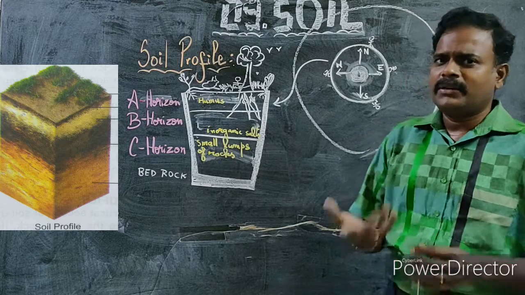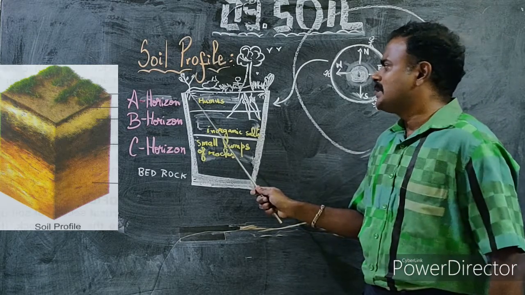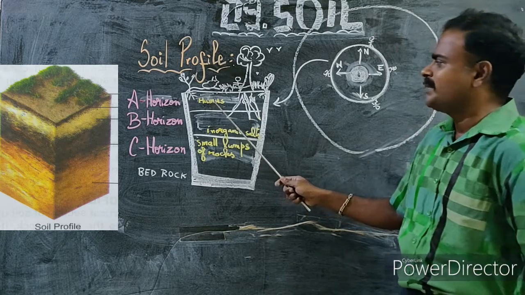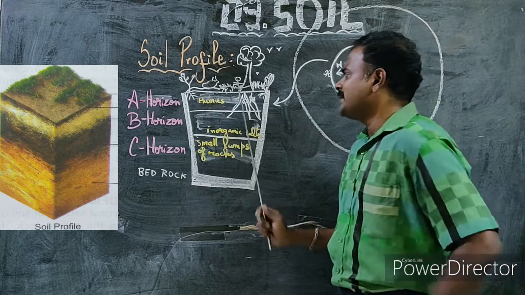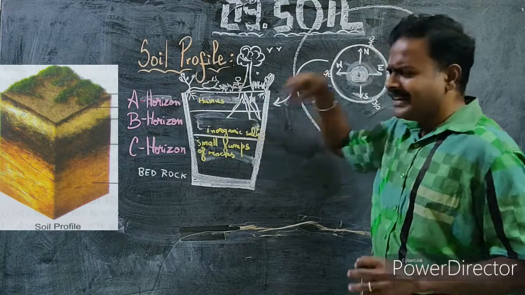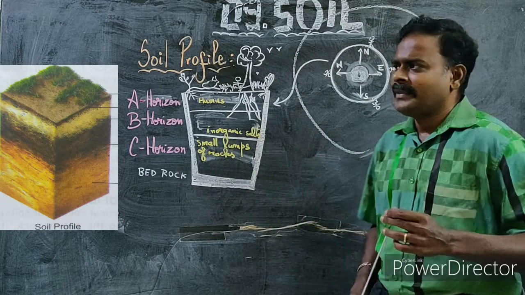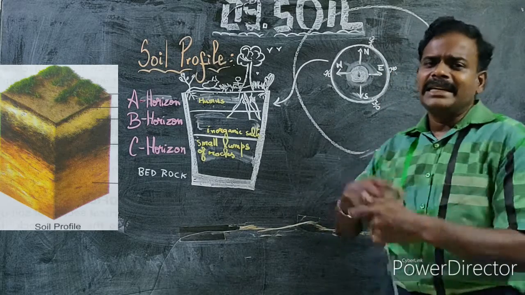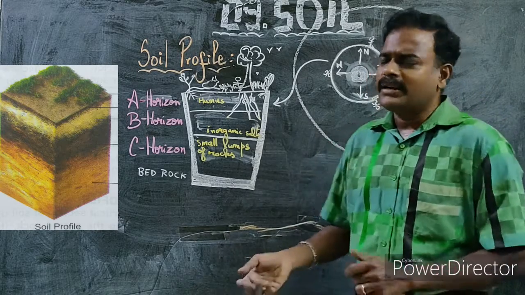Bushy plants are called shrubs. Okay. So the root system of small plants will be found only in the A horizon, and this is said to be the fertile region because of the presence of humus. What is humus? Partially degraded dead substances are called humus.